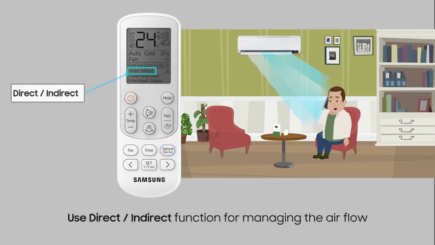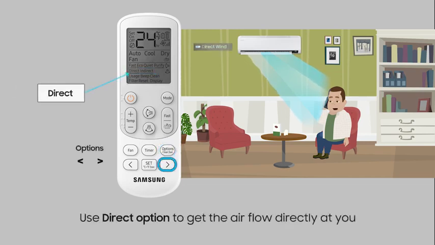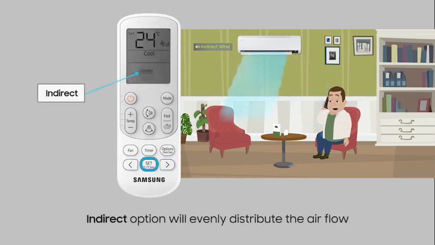Use direct-indirect function for managing the airflow. Use direct option to get the airflow directly at you. Indirect option will evenly distribute the airflow.